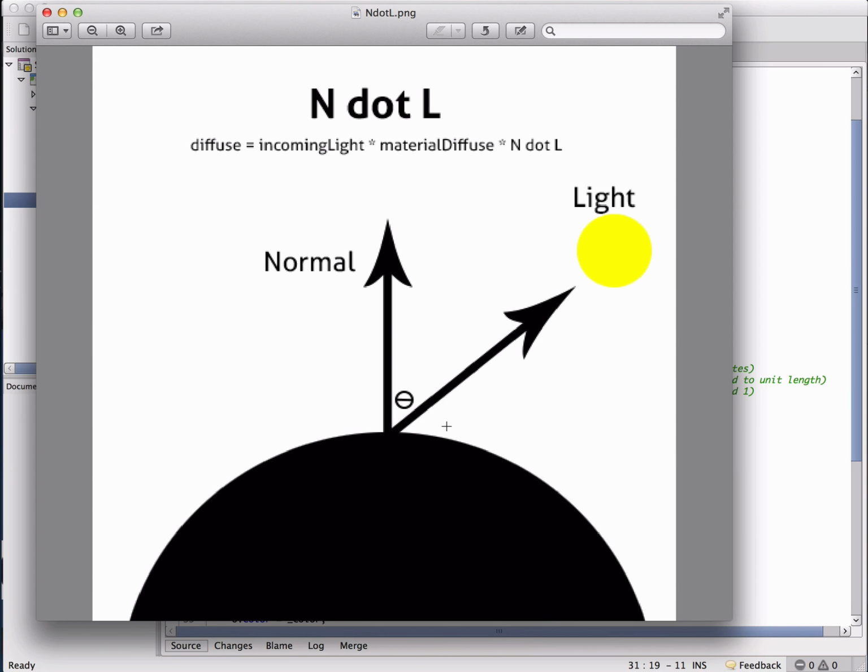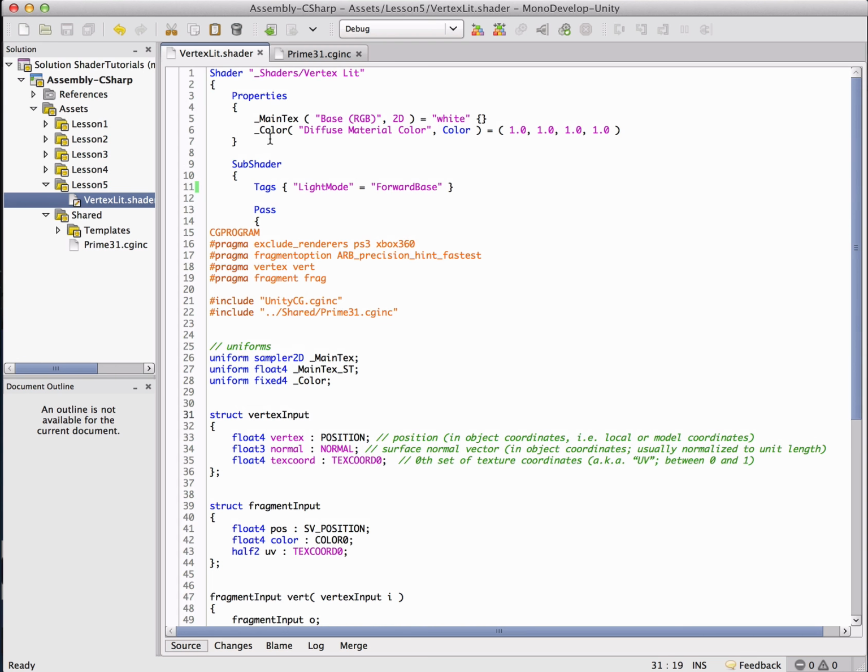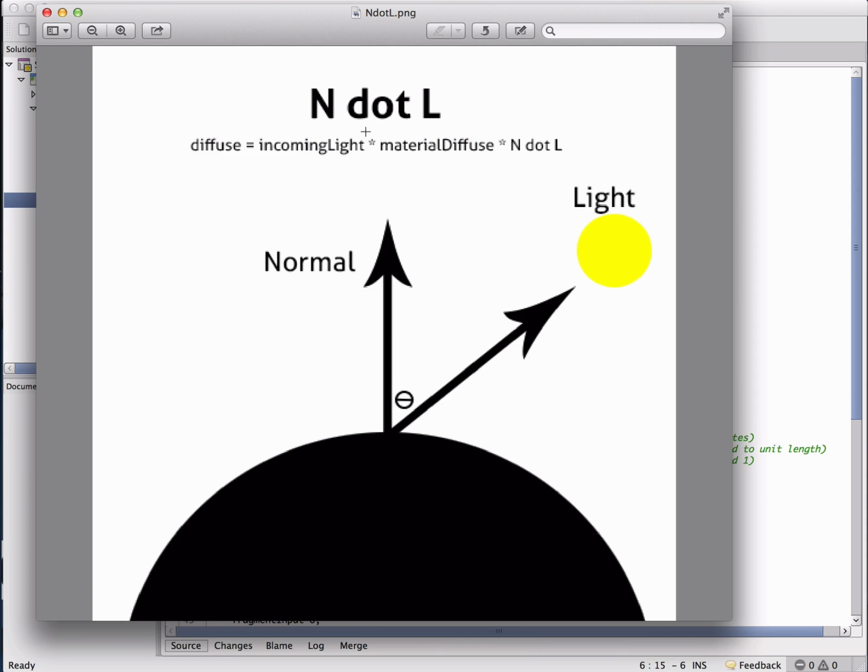The final equation we're going to end up with for our diffuse lighting is the incoming light times the diffuse color, which is just going to be the color here, times the N dot L. So N dot L, how we're going to get this cosine here. The easiest way to get it is to take the dot product of this normal and this light.